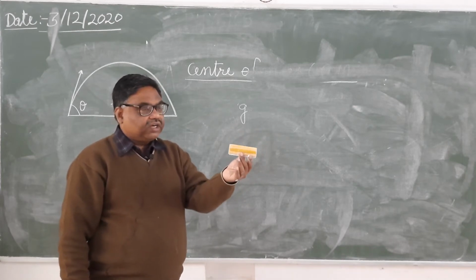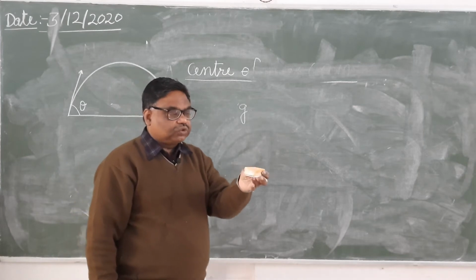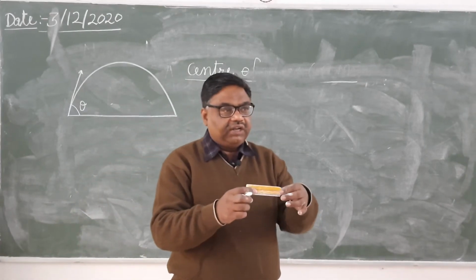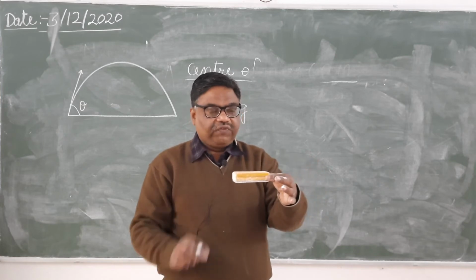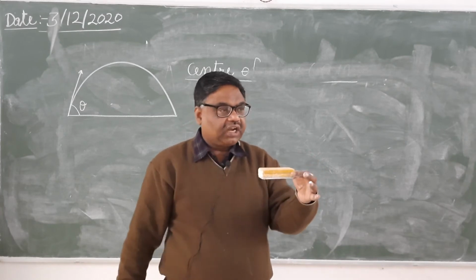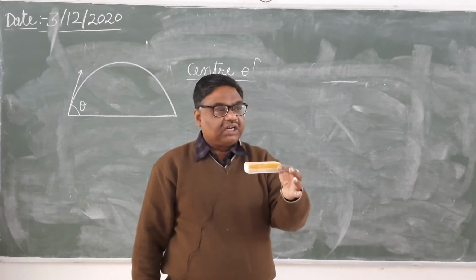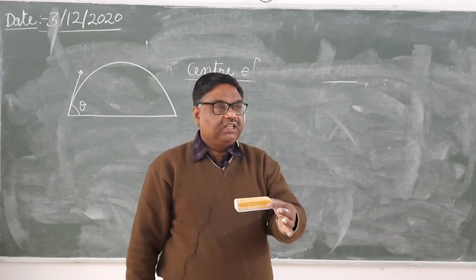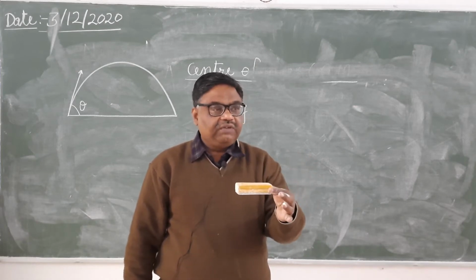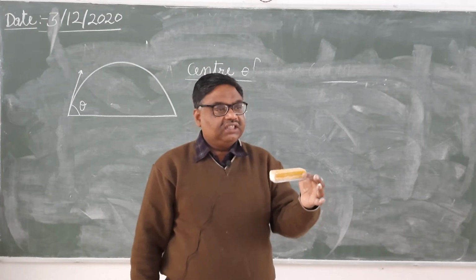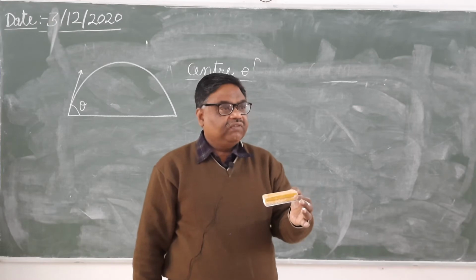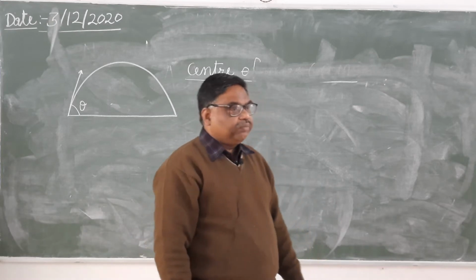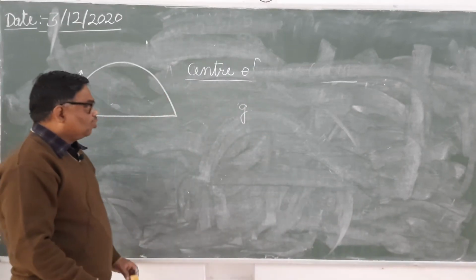It is located in the non-uniform gravitational field. So what will happen? If we assume all the particles have the same mass, they will not experience the same weight. And in this case, what will happen? Center of mass and center of gravity will both be different points, so you can note that down.